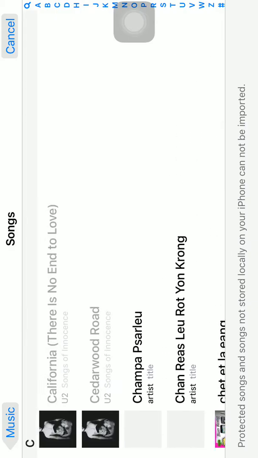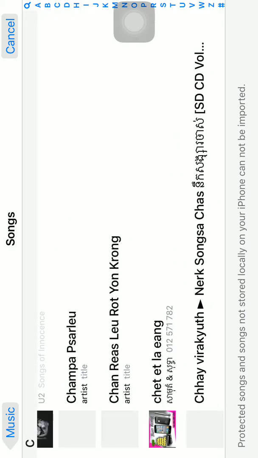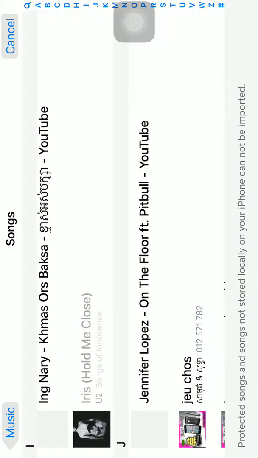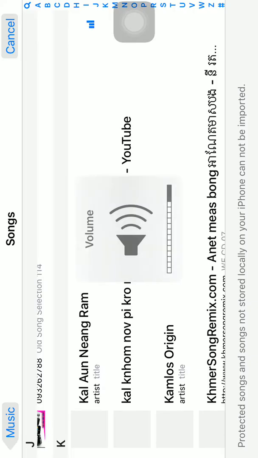You can choose whichever song you like. But you cannot import it directly, so I will show you how to import to GarageBand.